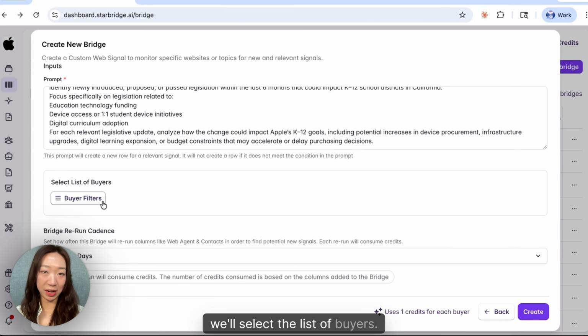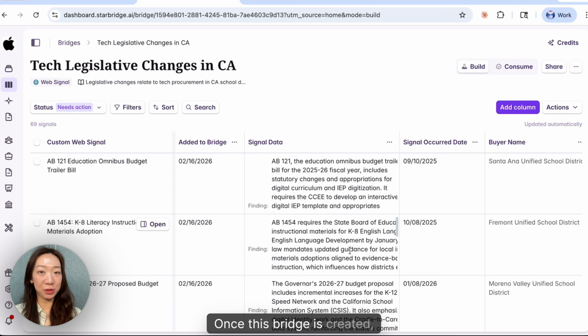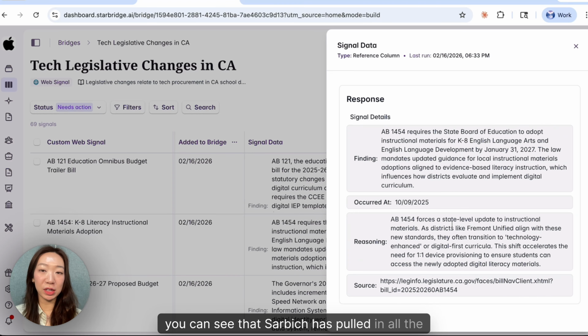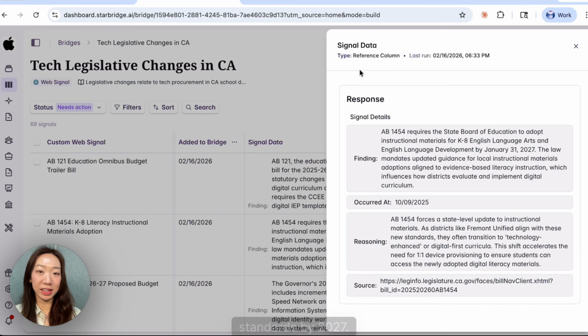Next, we'll select the listed buyers. Here, I'm going to select the buyer list that I created prior that pulls in California school districts. Once this bridge is created, you can see that Starbridge has pulled in all the relevant signals and a summary of why it's important. For example, this bill requires updated K-8 literacy instructional materials aligned to new state standards by 2027. As our buyer, Fremont Unified School District, evaluates, this may include digital curriculum options, which could increase the need for device access and infrastructure.